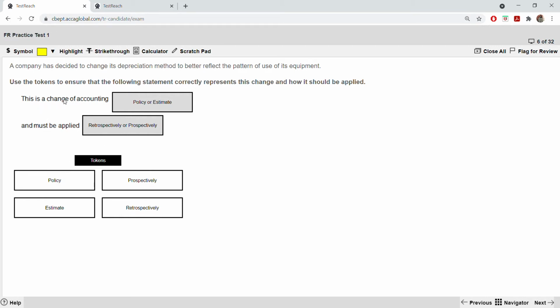This is a change of accounting. Is it a change of accounting policy or estimate, and must it be applied retrospectively or prospectively? Prospectively means in the future, retrospectively means in the past, where you have to go back and change it. And this is in IAS 8, changes in accounting policies, estimates and errors. You have to understand and learn it. IAS 8. So what is it?